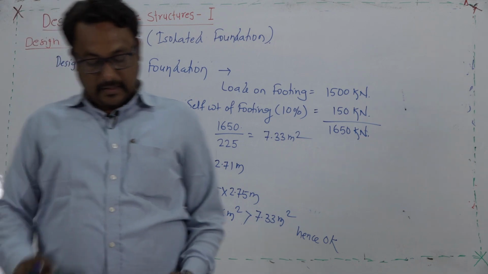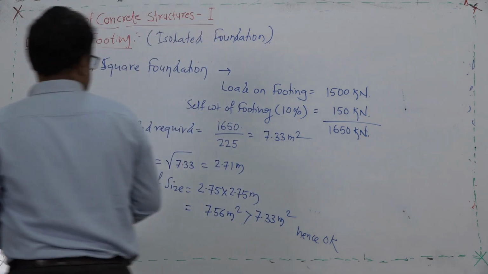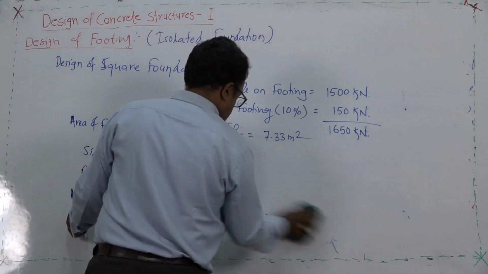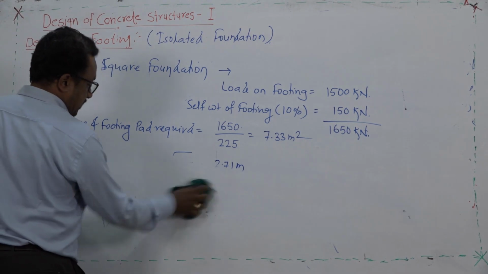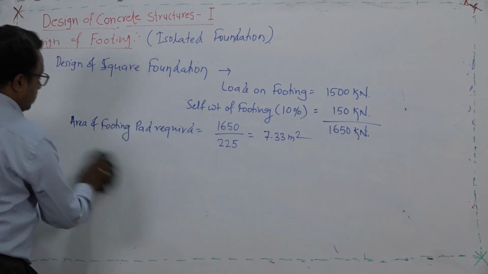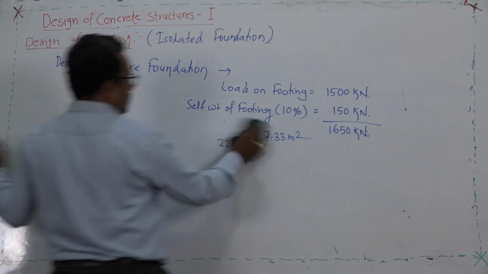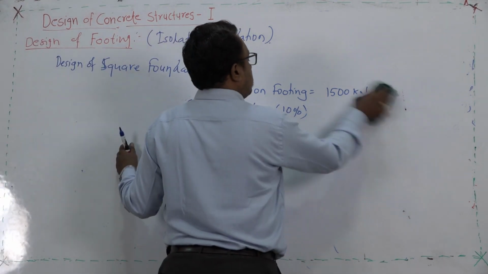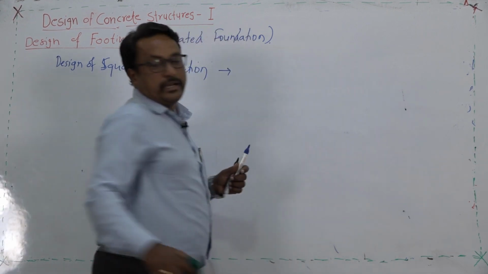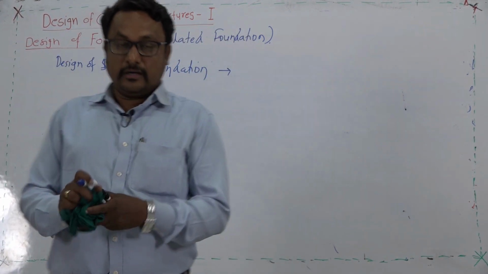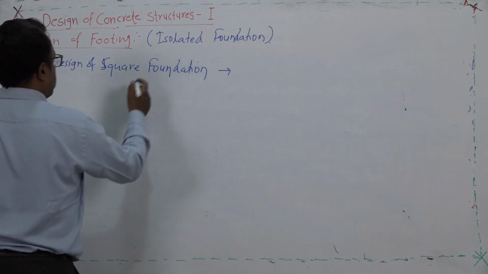So, this is about the fixing of the area. At the same time, we should not miss out to find out the effect of this area provided on the footing pad. Because of this larger area, there will be a reduction in the pressure exerted in the upward direction. That we are going to compute here.